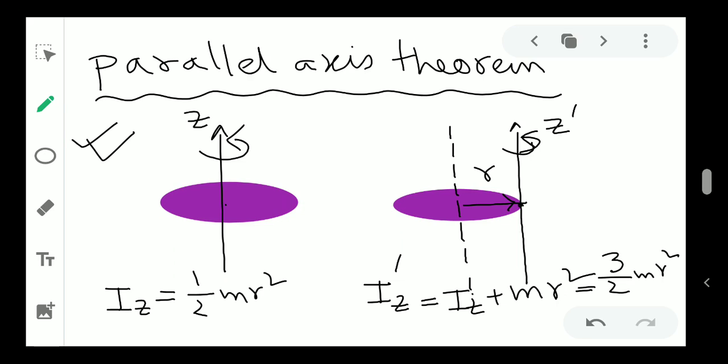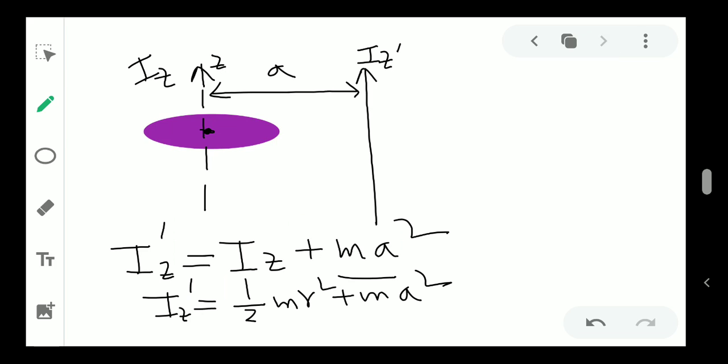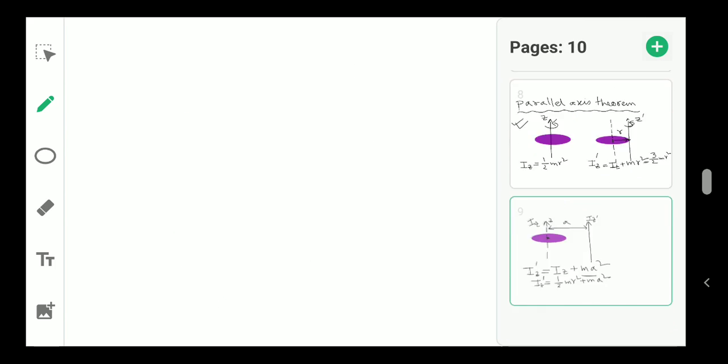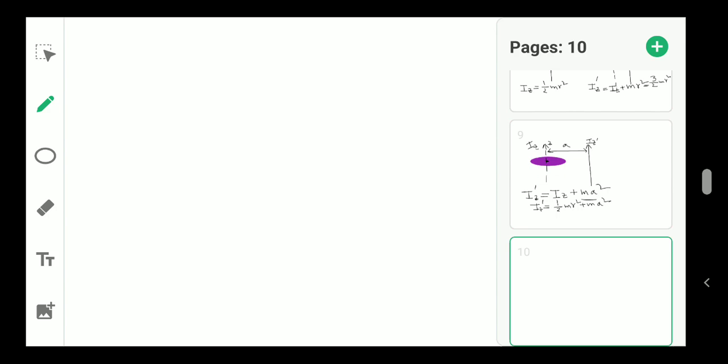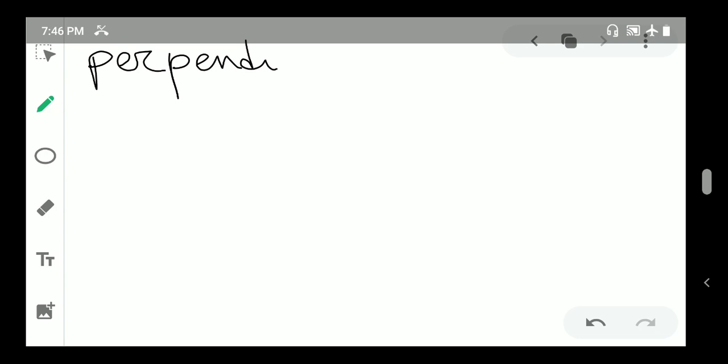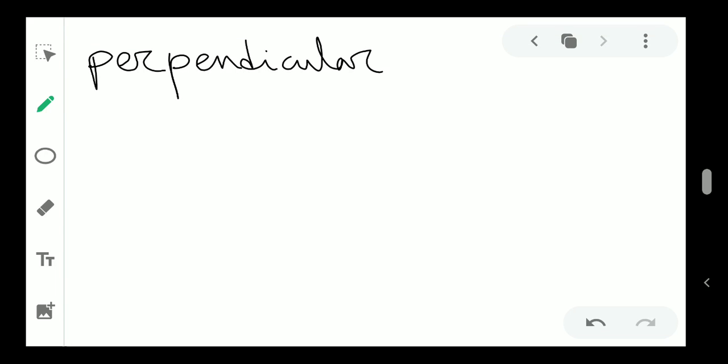So this is the parallel axis theorem. The parallel axis theorem is regarding the shift of the axis around which you are rotating the object. The new thing is another theorem, which is called the perpendicular axis theorem.